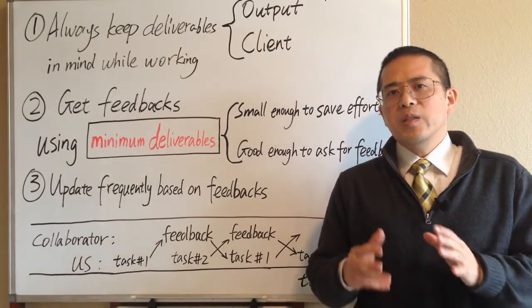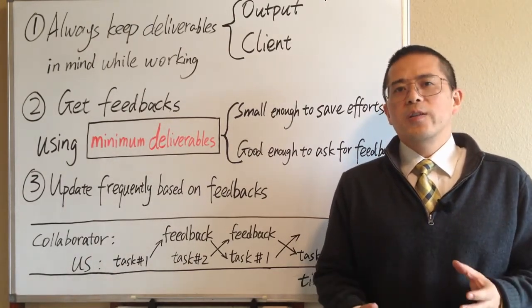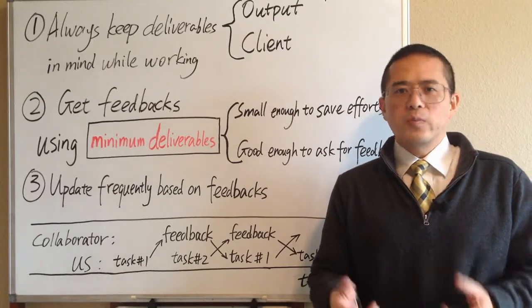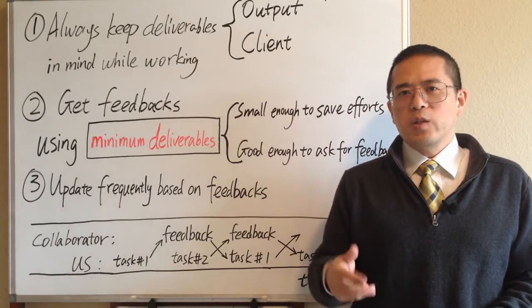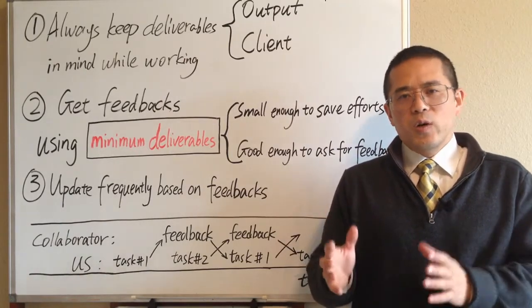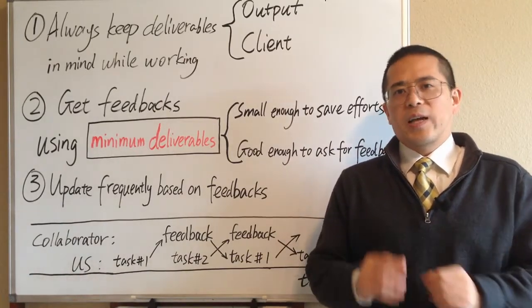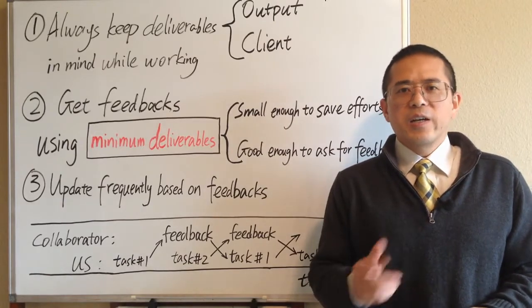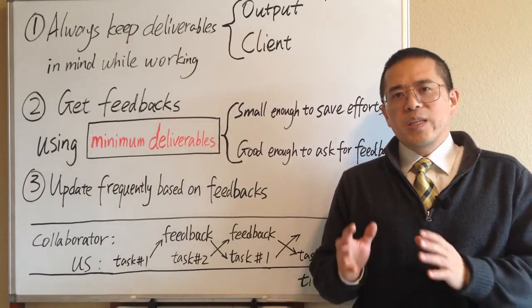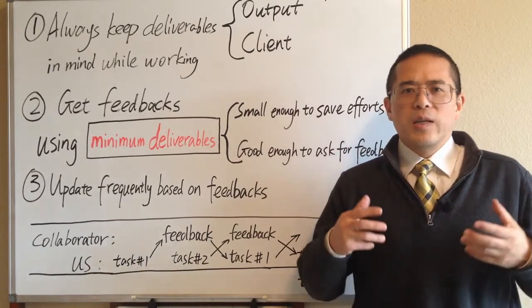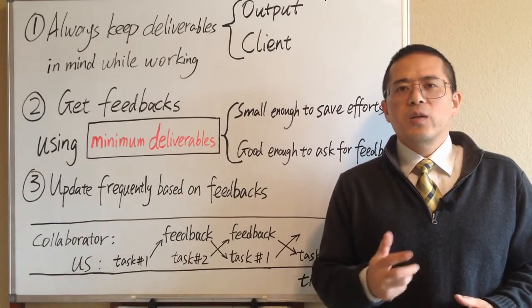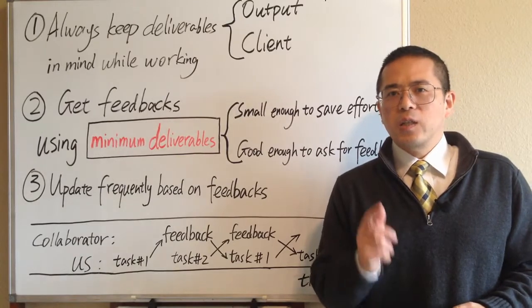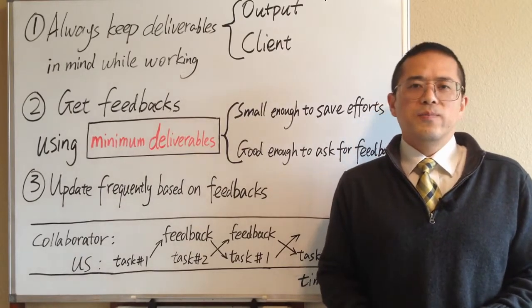The first minimum deliverable we generate is often an outline of the final output. We want to make sure we are in the same picture with our clients what the final output should look like. At the early stage, we should be extremely careful about any negative feedback we get because they could significantly affect the direction of our work.